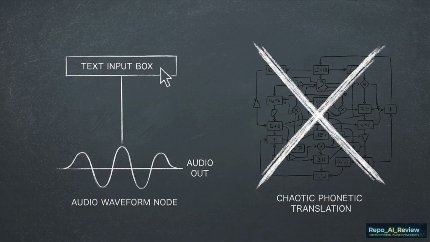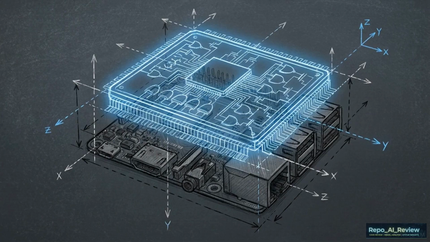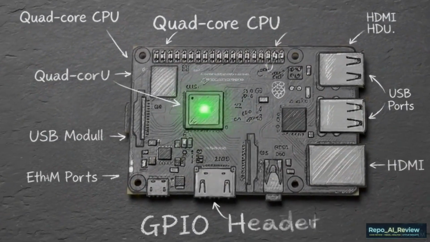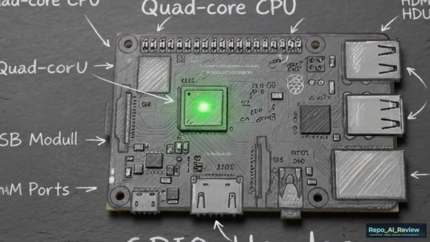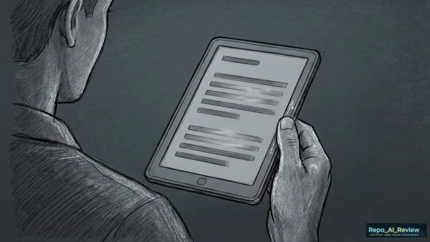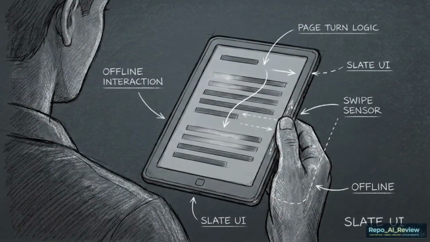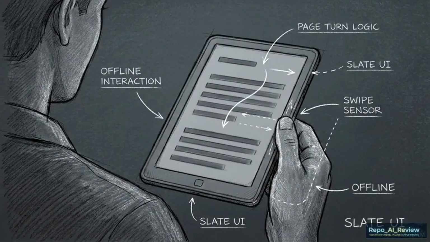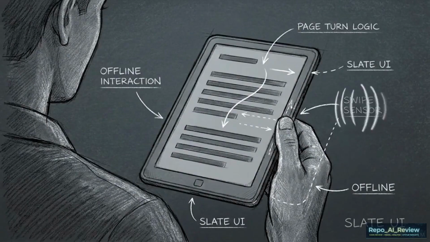Theoretical efficiency must be validated through physical hardware execution. Here, Supertonic is deployed directly onto a Raspberry Pi. It achieves a real-time factor fast enough for live audio synthesis on a thermally constrained CPU. It also deploys to low-power digital e-reader devices. Because there is zero network dependency, the system remains operational even in strict airplane mode environments.